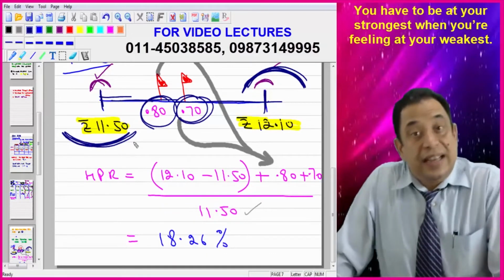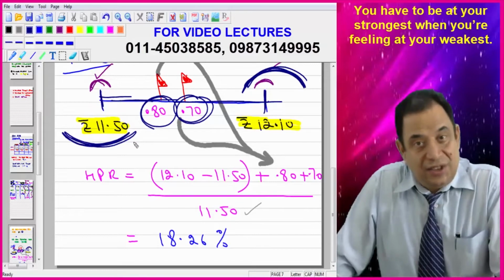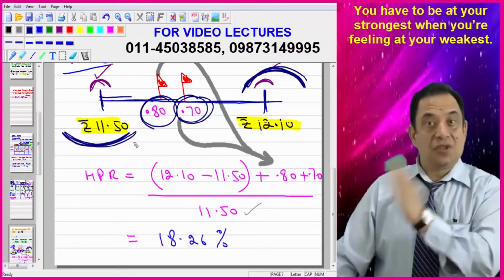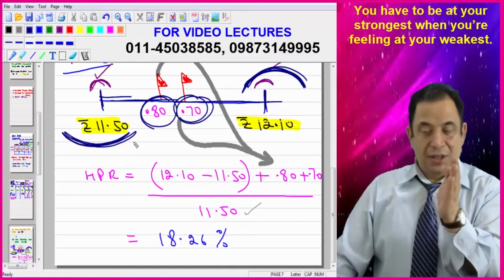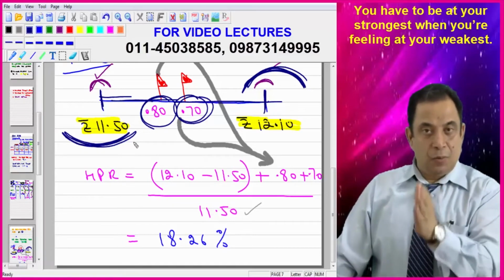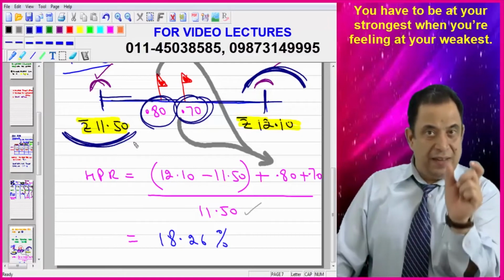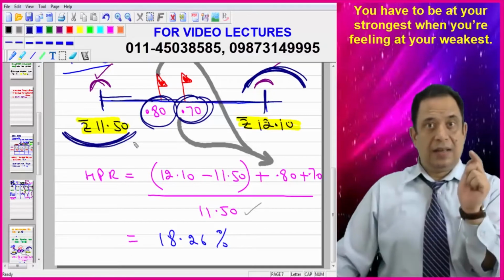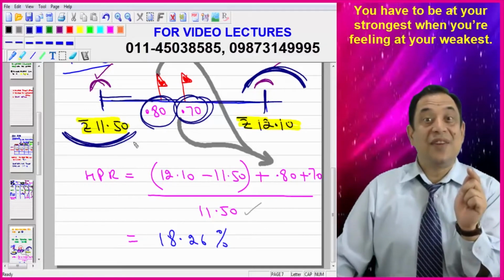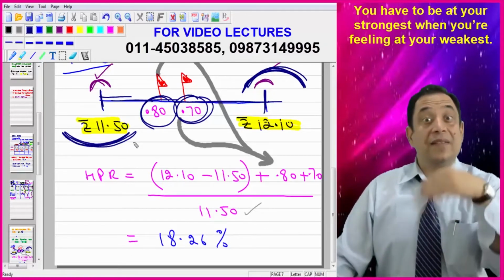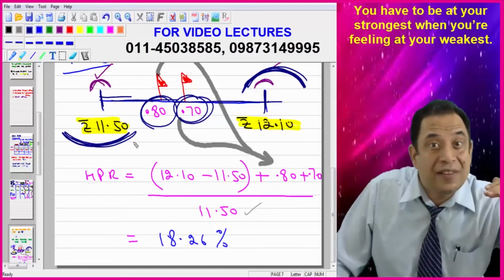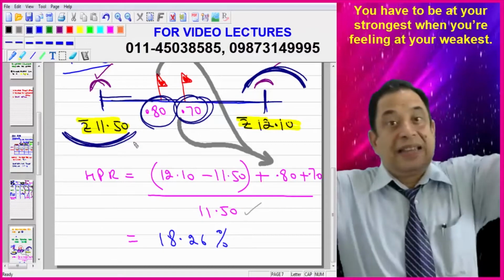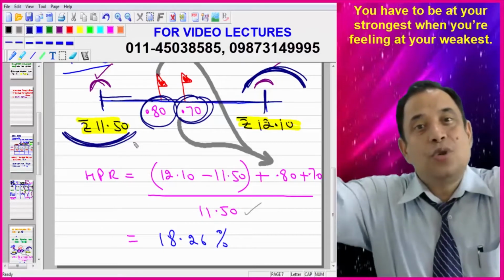So rate of return is HPR, holding period return, which is NAV at the end minus NAV in the beginning plus any distributions. That is 12.10 minus 11.50 plus the distribution of 1 rupee 50 paisa, divided by how much amount I have invested. And I have invested 11 rupees 50 paisa, into 100. That comes to 18.26 percentage.